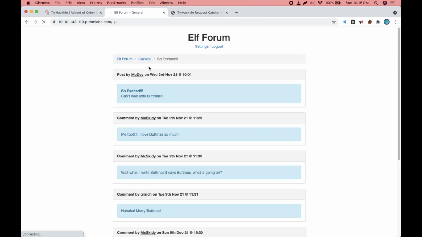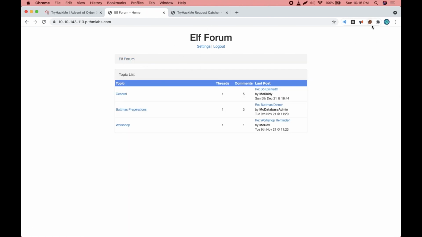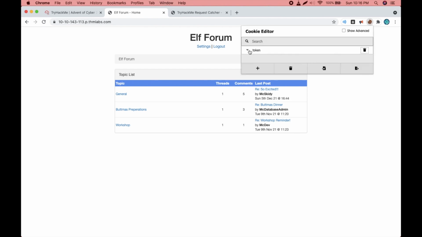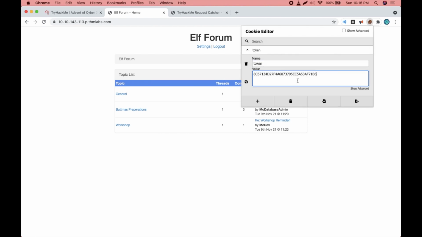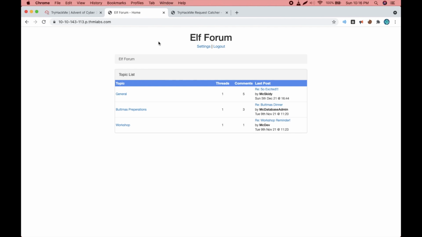Let's copy this. Let's get back to our original page, Elf forum. We are already logged in as MuxKitty because of our token. Let's change the value of the token to the new token we got from cross-site scripting. Press the save button. Now this has been saved, and then press Ctrl+Shift+R. What it basically does is reload the page without editing the cookies that have already been stored. If you press Ctrl+R, it might overwrite your cookies with a new one. After pressing Ctrl+Shift+R, we get a new Elf forum logged in as Grinch.